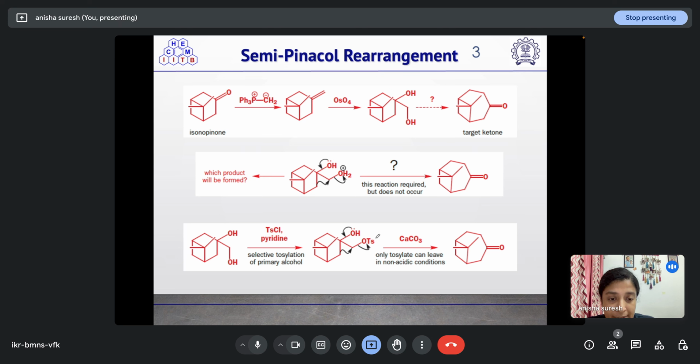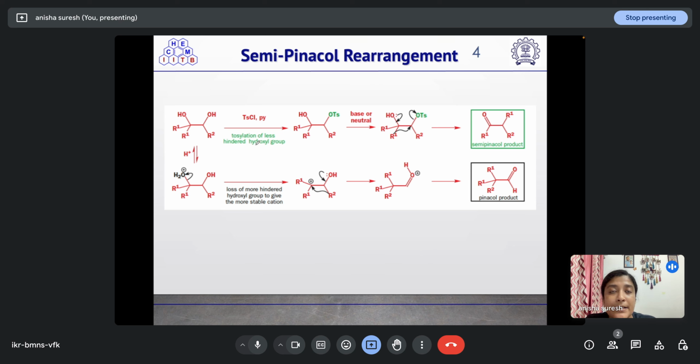OTs is a better leaving group. This will take place in the presence of CaCO3, which is a mild base. Only tosylate can leave in non-acidic conditions, which is why this reaction takes place under this condition. It will result in the formation of this target ketone. This reaction taking place over here is known as the semipinacol rearrangement.